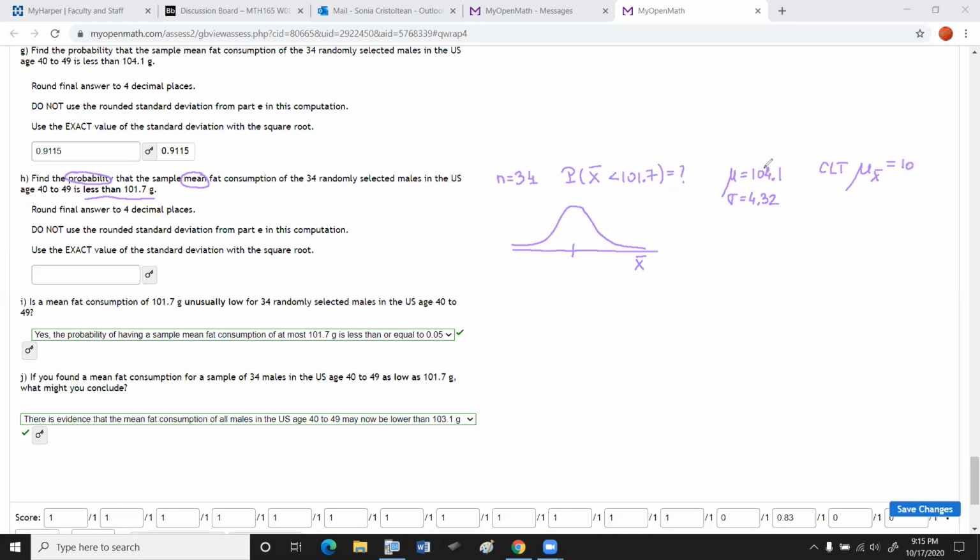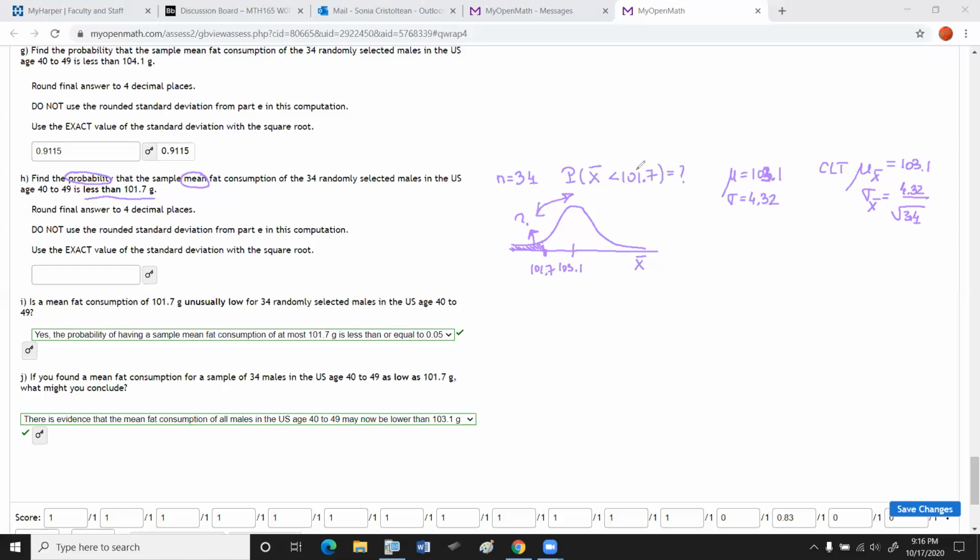And the standard deviation is sigma, which is 4.32 divided by square root of 34. Okay, so now this is 103.1, and I'm looking for X bars less than 101.7, somewhere here. I will simply try to find this area. This is what we are looking for.